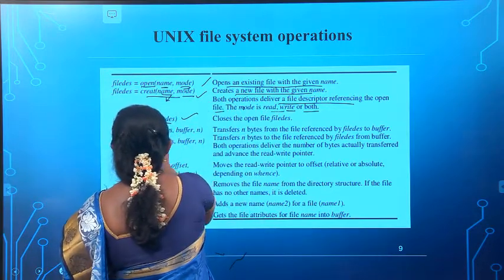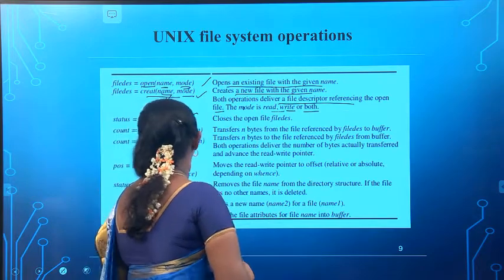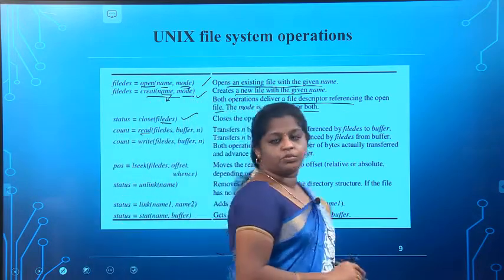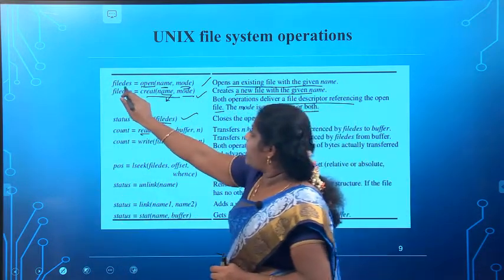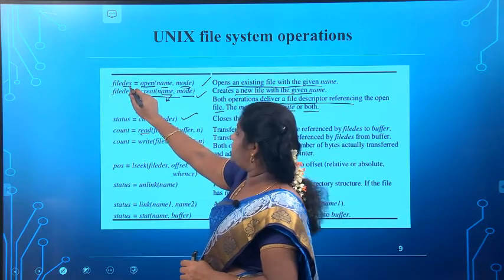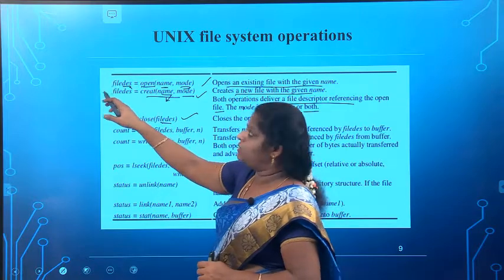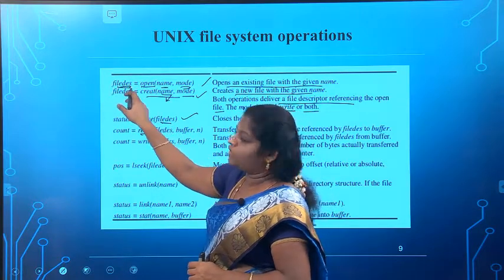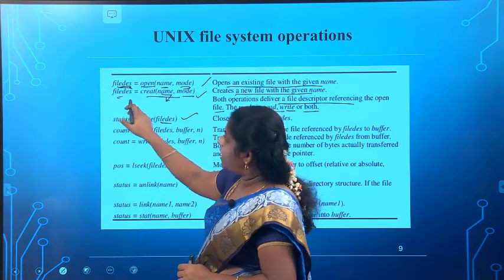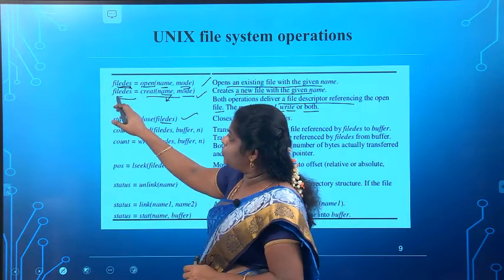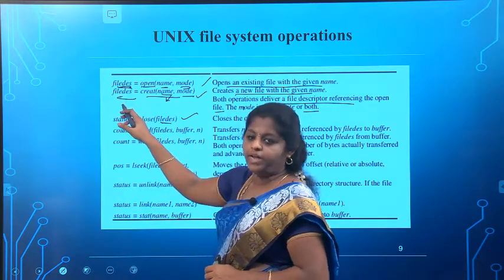Next one, read. See the first one. Here we are giving the file destination. File destination means where the file needs to be opened. So we need to give the path where the file has to be opened and where you are going to create the file. That's what we are giving here as the file destination.